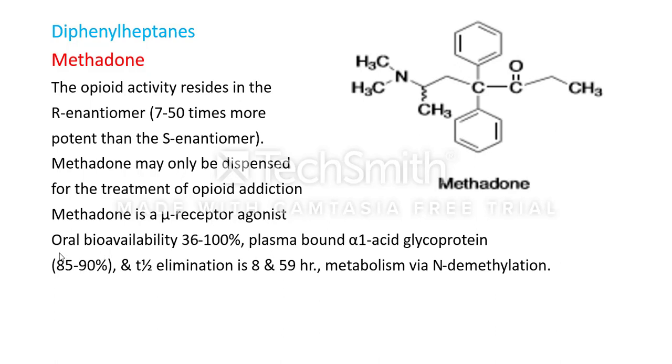The pharmacokinetics of methadone: the oral bioavailability of methadone is 36 to 100%. It is good.